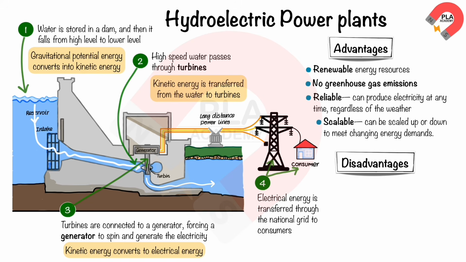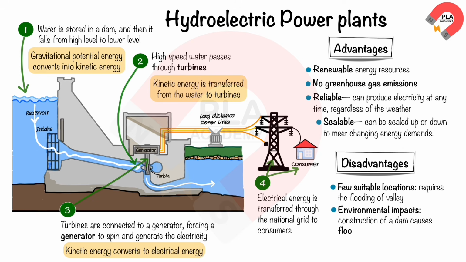Here are some of the disadvantages of hydroelectric power plants. Few suitable locations. Hydroelectric power plant usually requires the flooding of valley by building a big dam. Environmental impacts. The construction of hydroelectric power plants can have a significant environmental impact, such as flooding and habitat destruction. Economic impacts. The construction of hydroelectric power plants can be expensive.